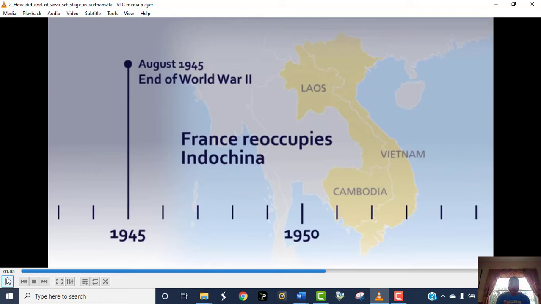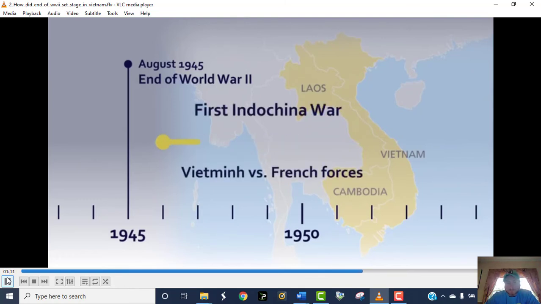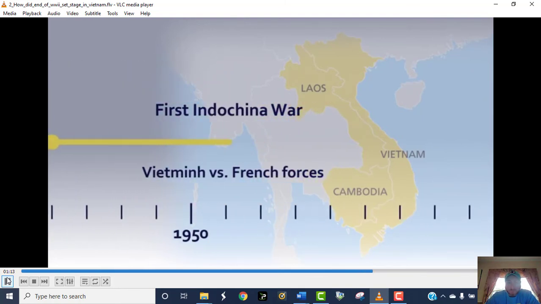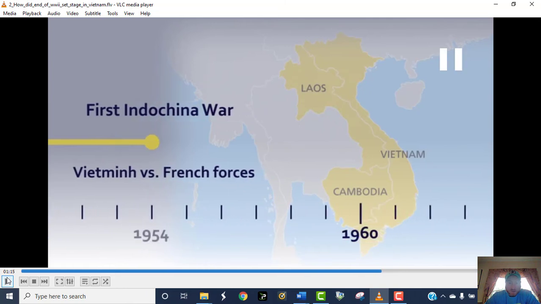All right. Remember, French Indochina. Indo means under, China means China. French Indochina is not a country. It's three countries: Laos, Vietnam, Cambodia. And the problem for Vietnam was they're expecting independence, and instead they're put back under a colonial yoke. A conflict starts. The French have several 100,000 troops committed at that point in time. So from 45 to 54, Vietnam fights a war with France to try and expel them from Vietnam.